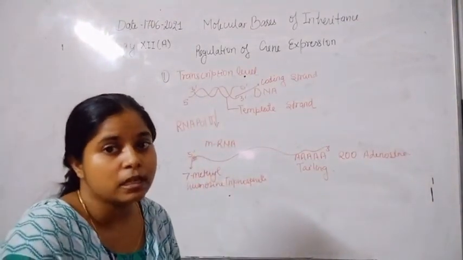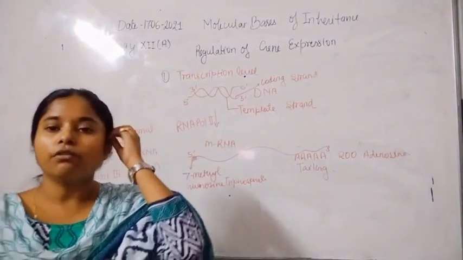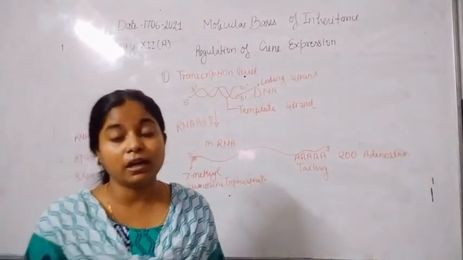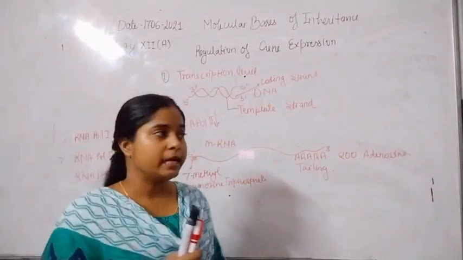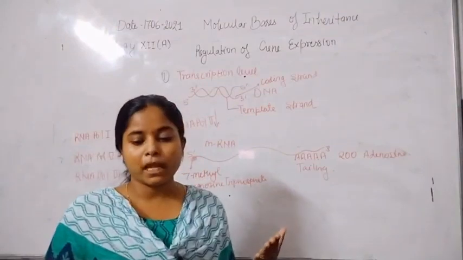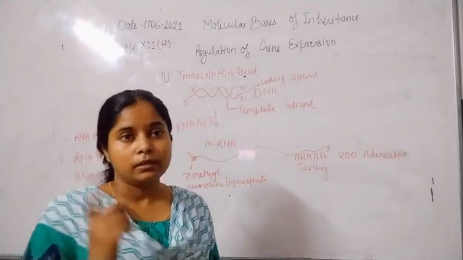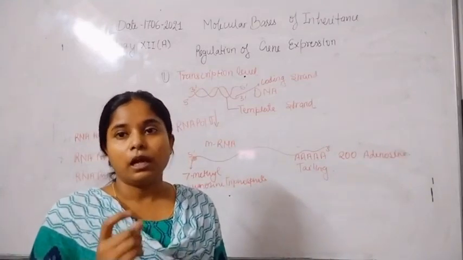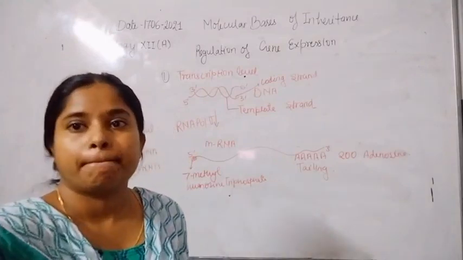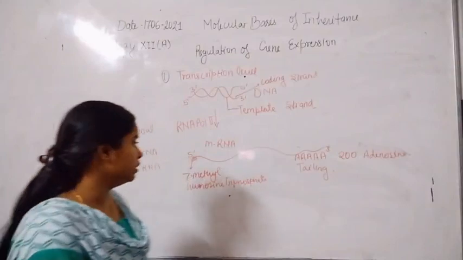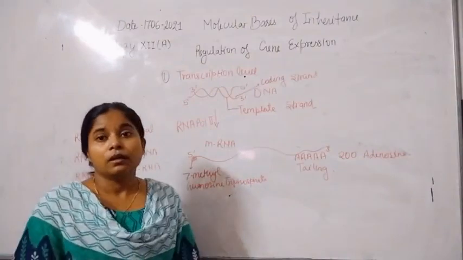After this addition of capping and tailing, the mRNA undergoes another processing step, known as splicing. During the splicing of mRNA, some of the strands of mRNA do not code for any type of protein. Those regions are known as introns.